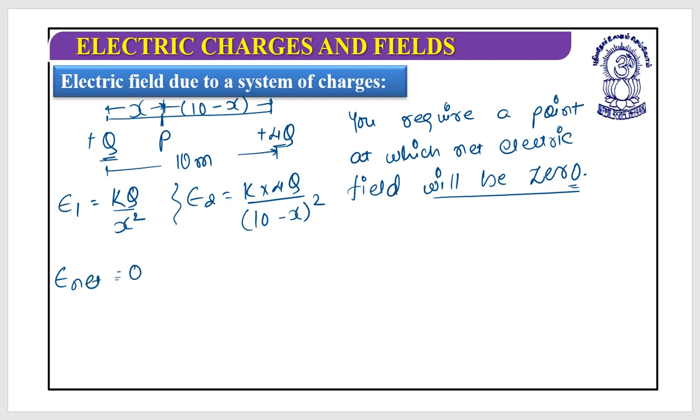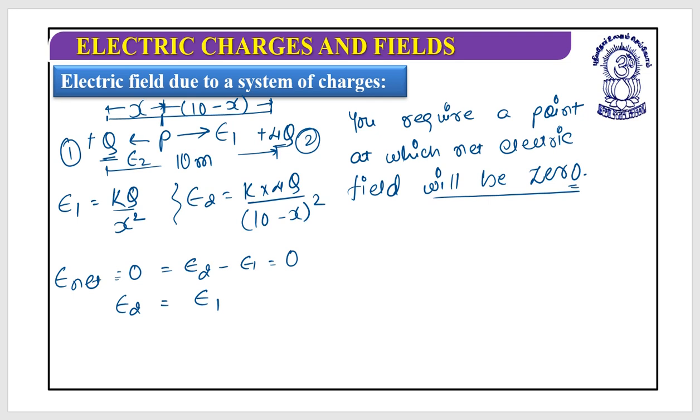Now let's check the directions. Let's say this is first, this is second. So the direction of E1 would be in this direction, as it is radially outward. This is plus 4q, so the direction would be this. So this is E1, this is E2. Did you remember this? Any problem with this? No. Let's move on. So I should write E2 minus E1 equals 0. When these two are equal, the net resultant would be 0.